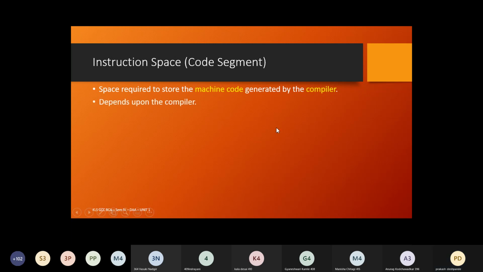This instruction space depends upon the compiler, the type of compiler we use. In other words, it may depend upon the type of programming language we have chosen to convert that algorithm into a program. Suppose the programming language is the same, say C. The C programming language has a variety of compilers. There are different types of compilers. Can anybody name the different types of compilers used in C?